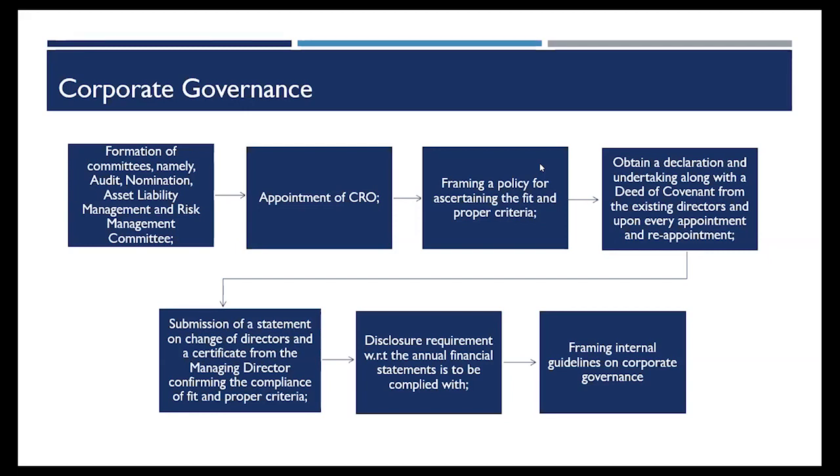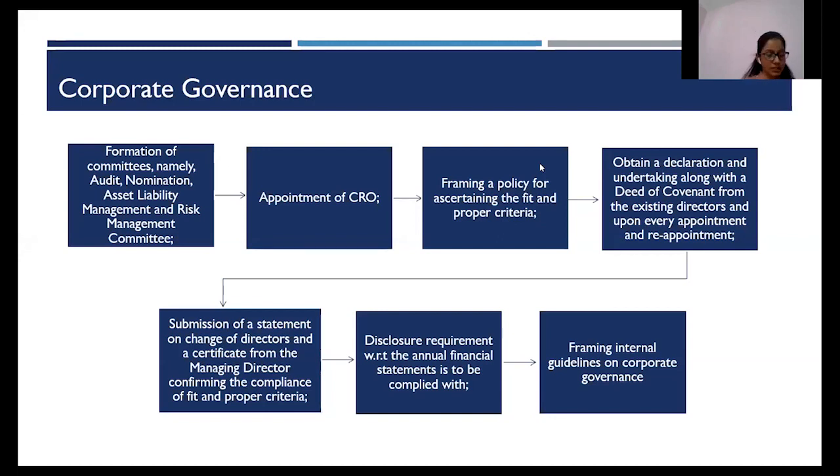Two other committees are the Risk Management Committee and the ALM Committee. These committees are applicable on an NBFC once it crosses the asset size of 100 crores. It is not just for an SI, but once an NBFC crosses the asset size of 100 crores and it is not a type 1 NBFC, then in that case, the ALM framework becomes applicable, and from there, the ALM Committee and the Risk Management Committee are to be constituted.